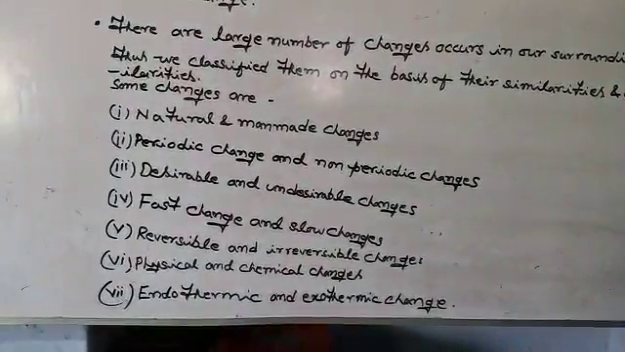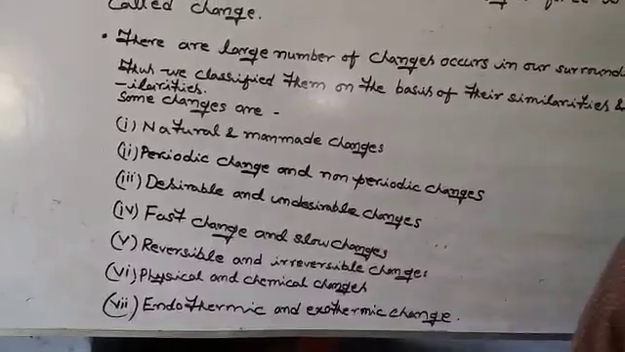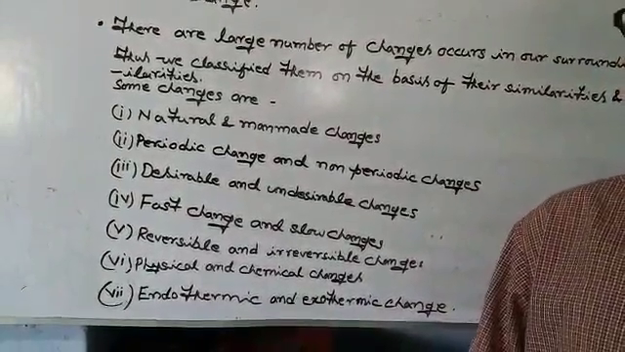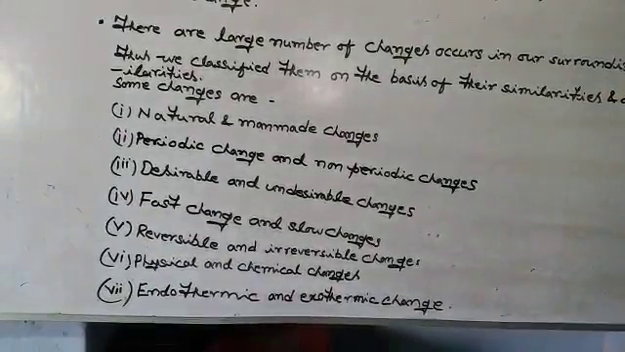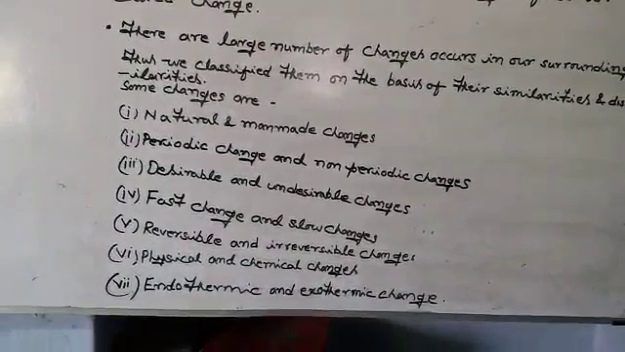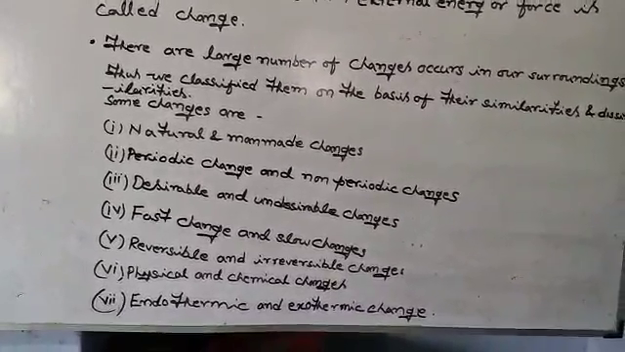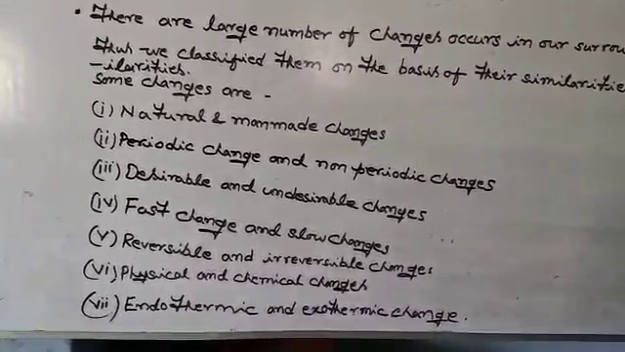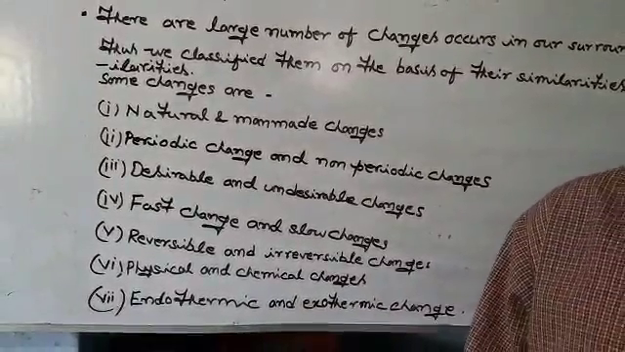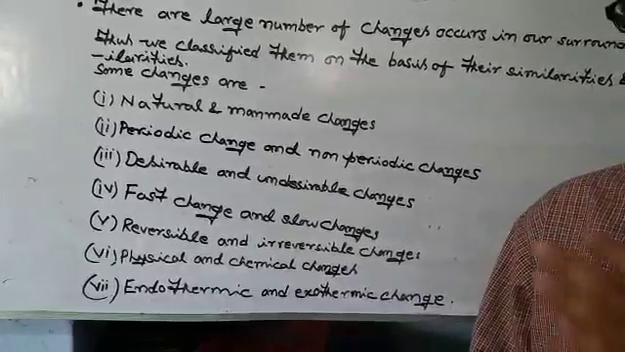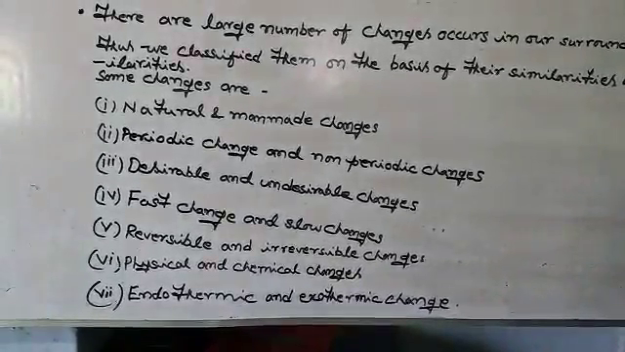On the other hand, there are some changes in which one or more new substances are formed due to the change in the physical as well as chemical properties of the matter, which are known as chemical changes. The next one, that is endothermic and exothermic changes. Actually, all changes occur due to the change in the energy levels of the molecules, because in our earlier videos we discussed that.